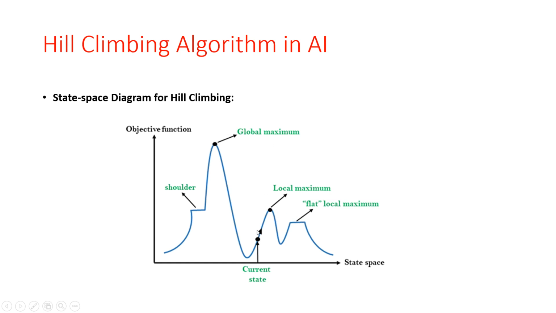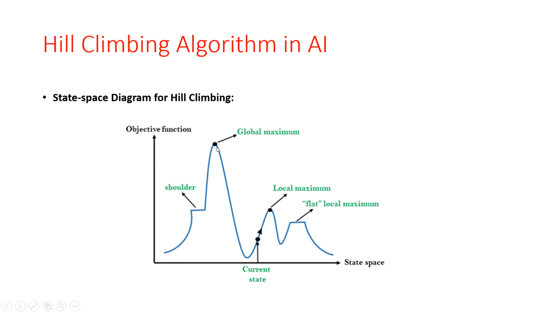Okay, compared to the neighbors, the local maxima is better. But compared to the other state, the local maxima is not better. There is another state, the global maxima state, which is higher than the local maxima.